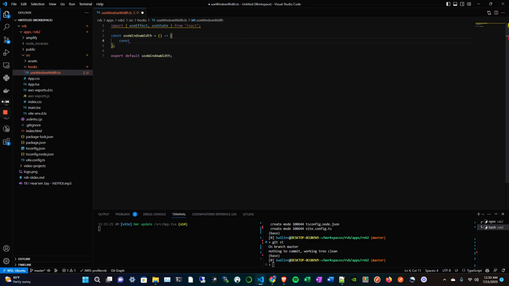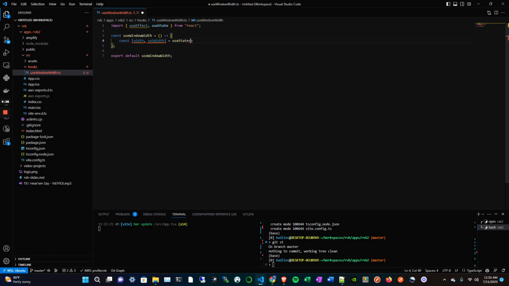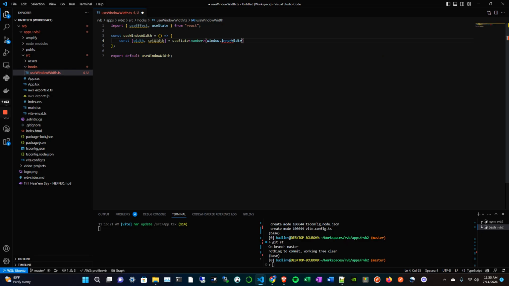Just like we've said before, pretty similar structure across all your hooks. You're just going to define your state variable. We are using TypeScript, so we're going to add a type annotation here as well. And start this off with the global window object that's available through the browser API, and we'll do innerWidth.